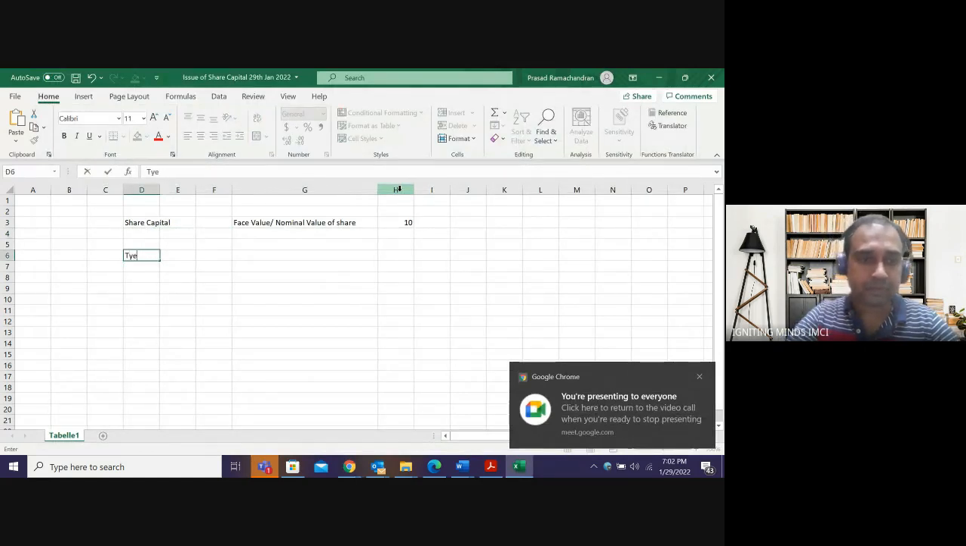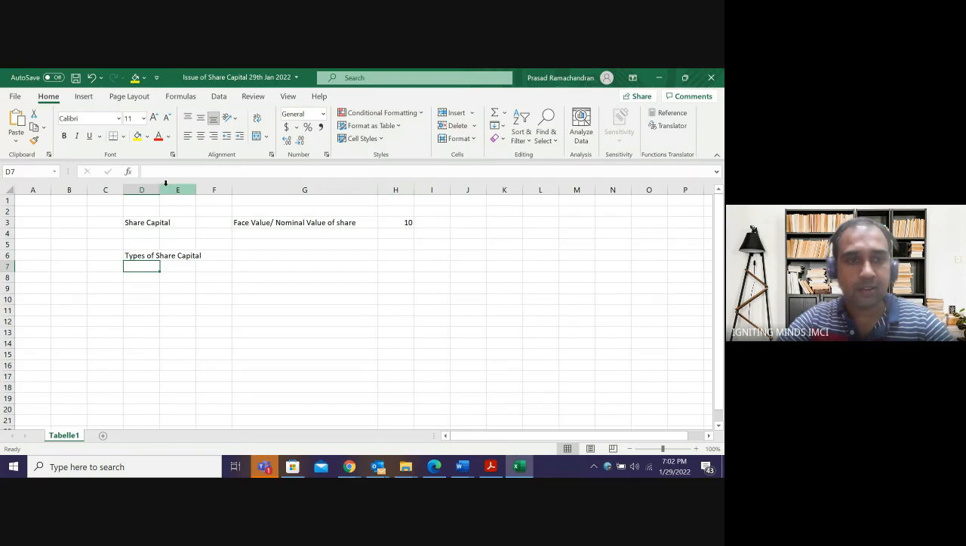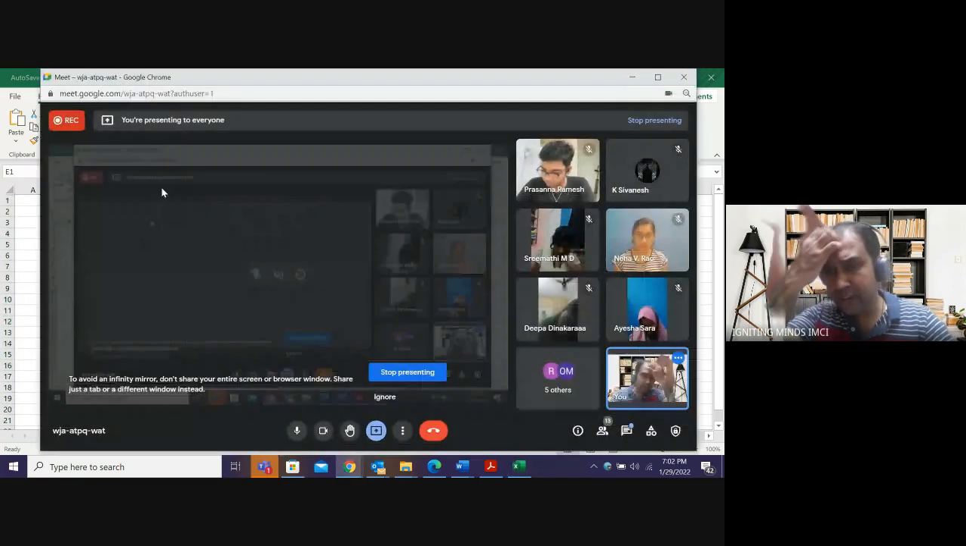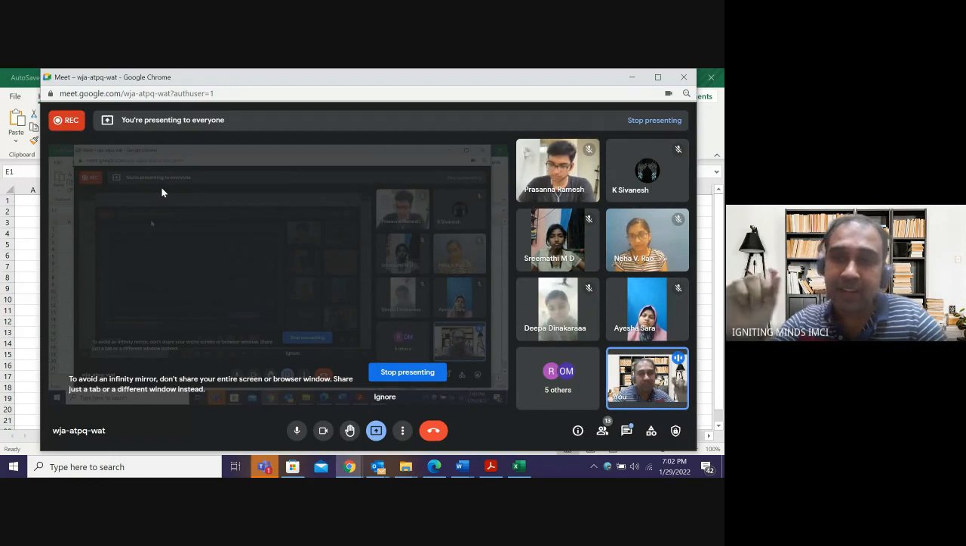Types of share capital. There are various types of share capital that we have to present in our balance sheet. If you take the balance sheet of a company, see, the balance sheet of a company is as per the Companies Act.